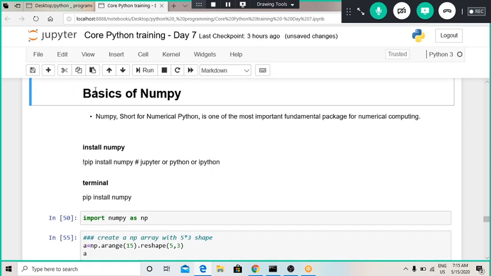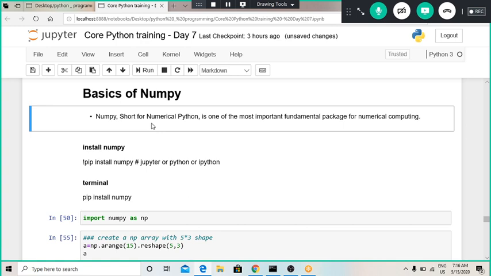So let us see some basics about NumPy. What is the NumPy library? Basically, the NumPy library is developed for numerical computing. Almost all the numerical functions that we know are inbuilt functions in NumPy. Like if I want to square something, it is present in NumPy. If I want to develop a matrix, that can also be done using NumPy. If I want to multiply matrices, like element-wise multiplication, that can also be done.